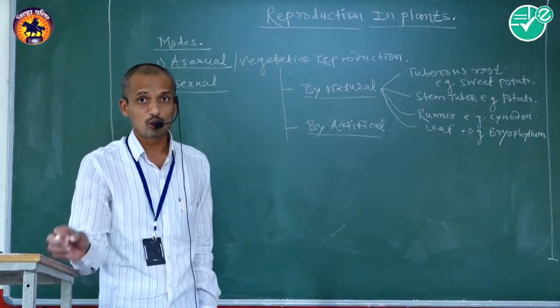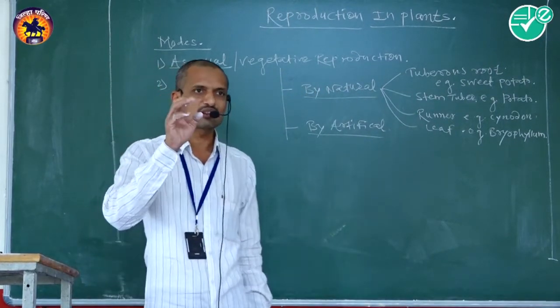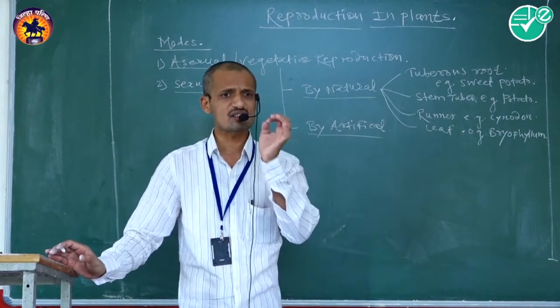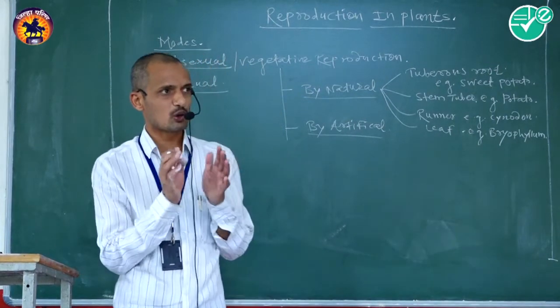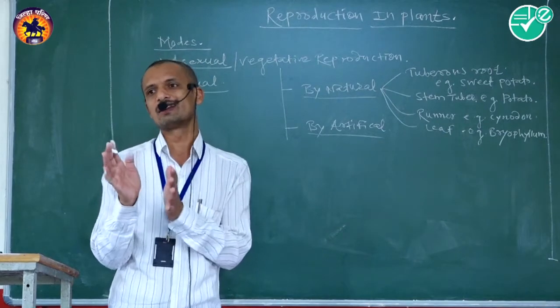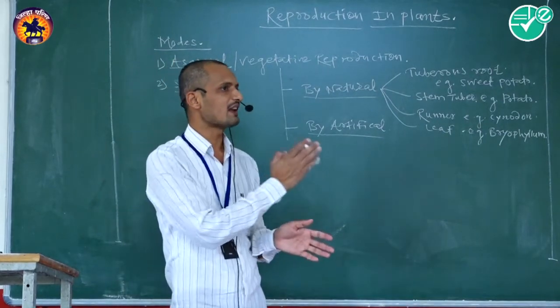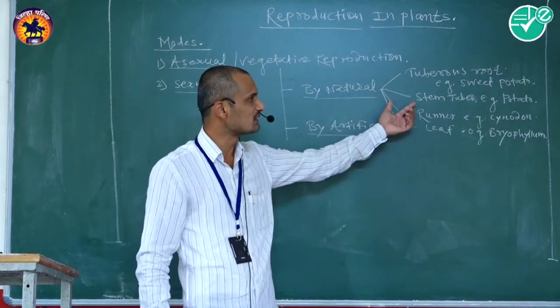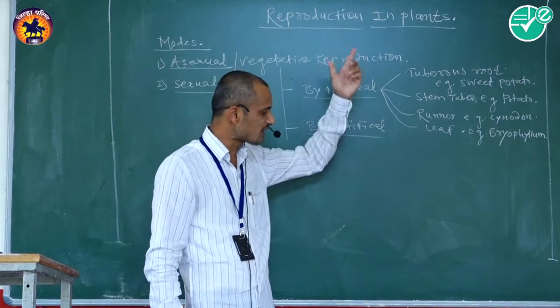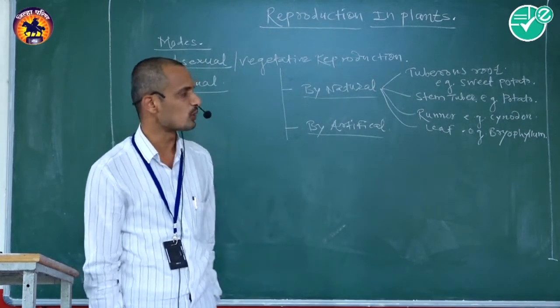Example, potato. Potato contains prominent eyes. These eyes are sporulated organs having the ability to develop young ones like their parents naturally. So it is included in the natural method of vegetative propagation.